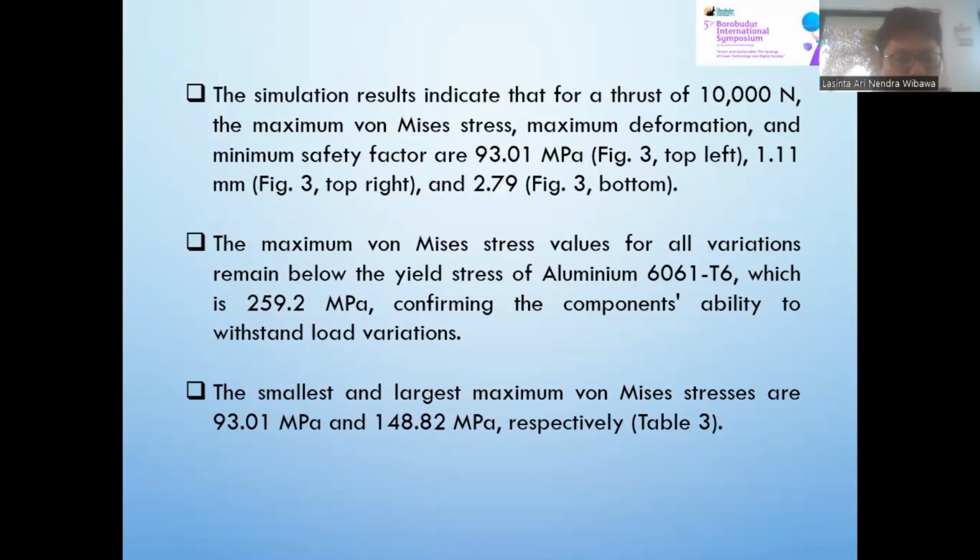The maximum von Mises stress values for all variation remain below the yield stress of aluminum 6061 T6, which is 259.2 megapascal, confirming the component ability to withstand load variation. The smallest and largest maximum von Mises stress are 93.01 megapascal and 148.82 megapascal, respectively, Table 3.